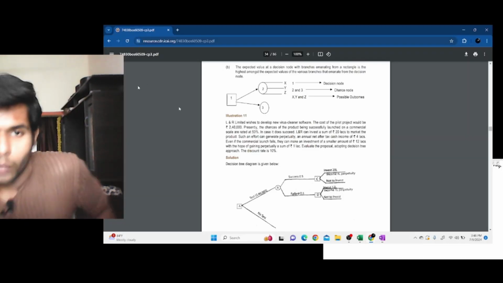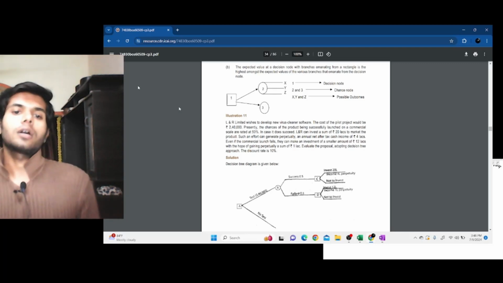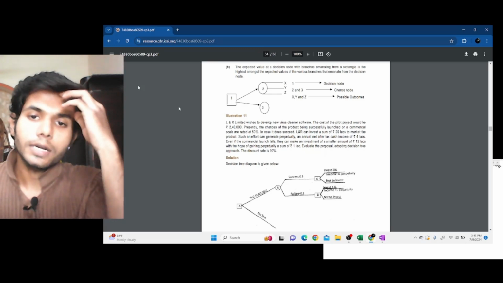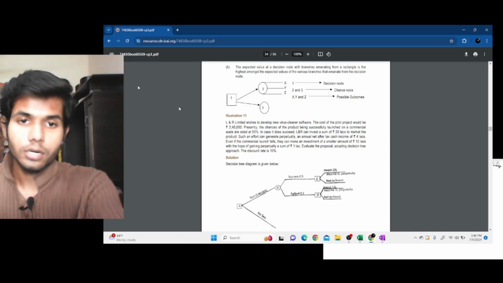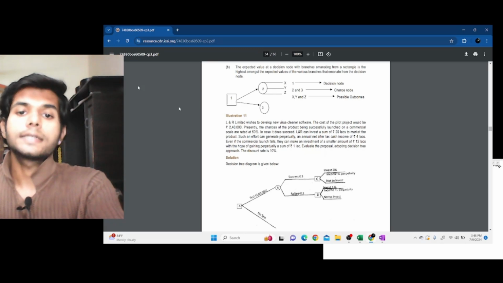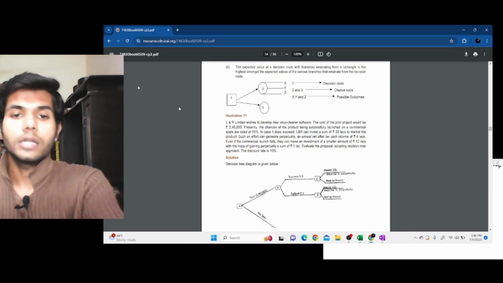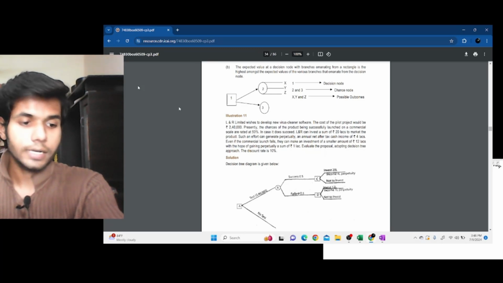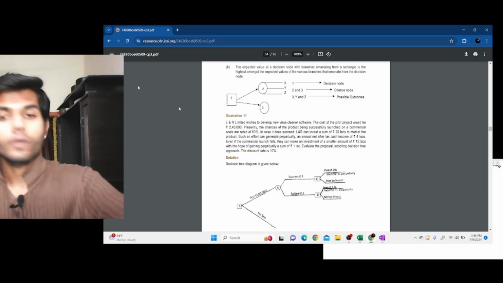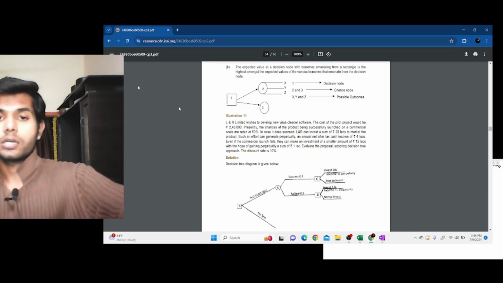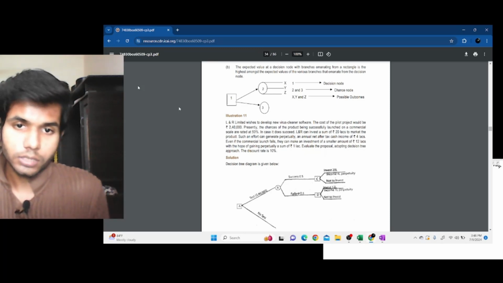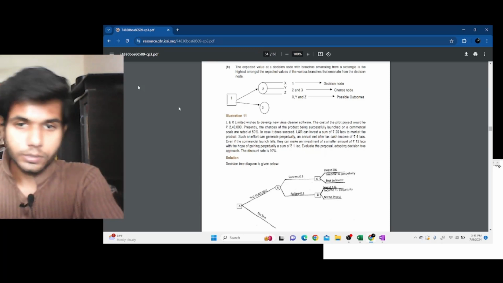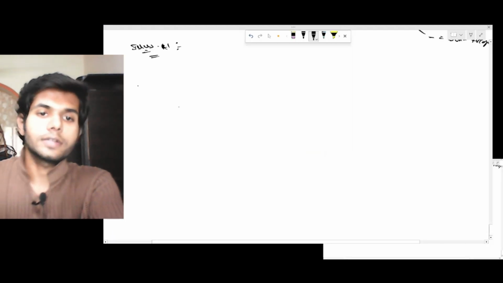So there is a new virus cleaner software that LNR Limited wishes to develop. The cost of a pilot project will be 2.4 lakh. Presently, chances of the product being successfully launched on a commercial scale are 50%. In case it doesn't succeed, LNR can invest a sum of 20 lakh to market the product. Such an effort can generate perpetually an annual net cash inflow after tax of 4 lakh. Even if the commercial launch fails, they can make an investment of a smaller amount of 12 lakh with the hope of gaining perpetually 1 lakh. Evaluate the proposal adopting decision tree analysis.